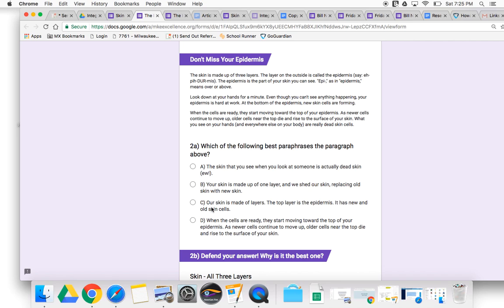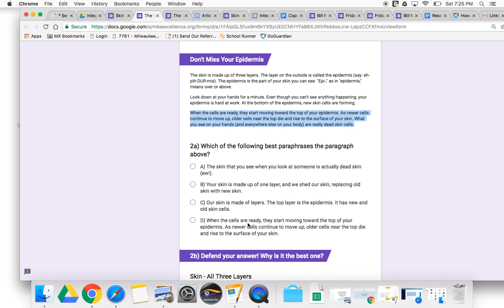Our skin is made up of layers. The top layer is the epidermis. It has new and old cells. I like C, so I'm not gonna say that one's wrong or right just yet. Now I look at D. When the cells are ready, they start moving toward the top of your epidermis as newer cells continue. Wait, this looks familiar. Oh. Again, it's taken directly from the passage.